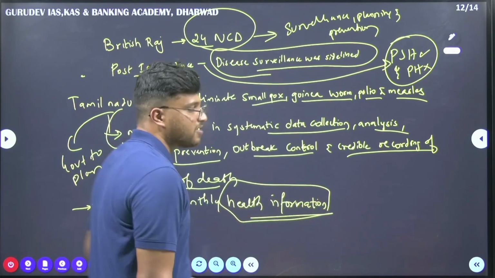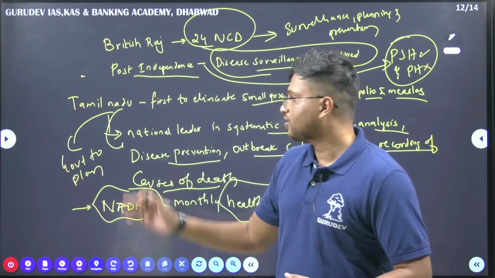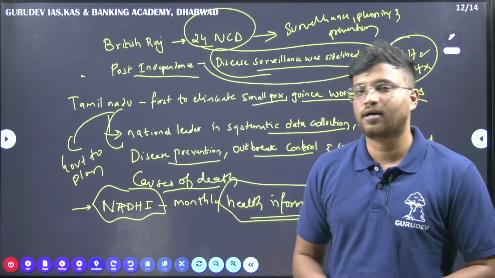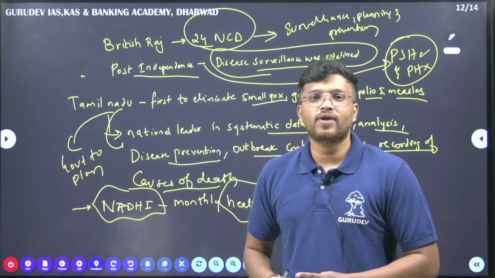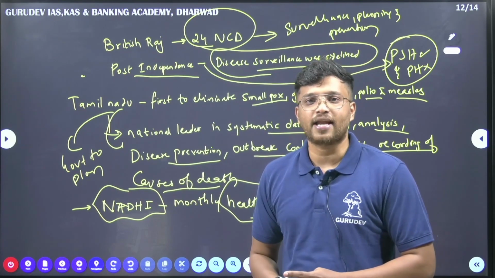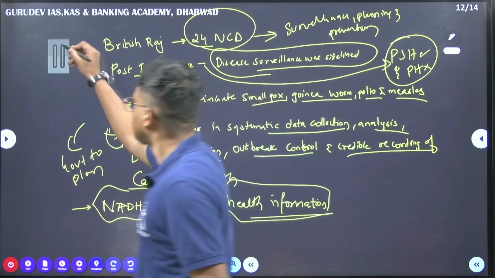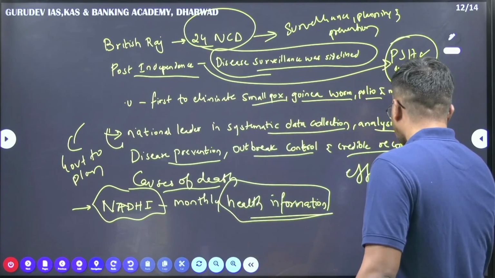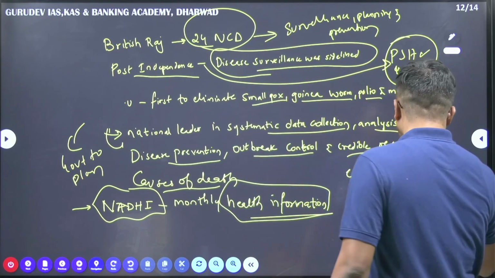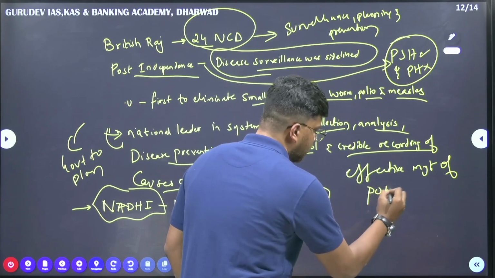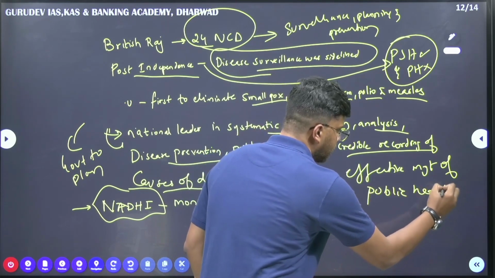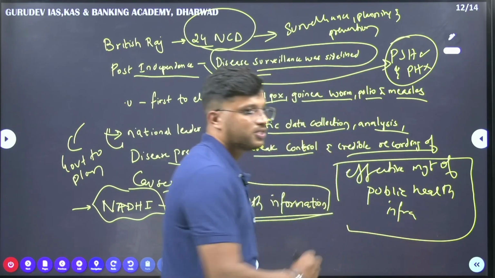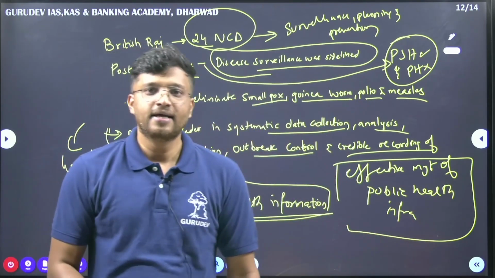When such systems are established, Tamil Nadu can be a role model in public health. When such systems are in place, there is effective management of public health infrastructure. By public health infrastructure, we also mean hospitals.